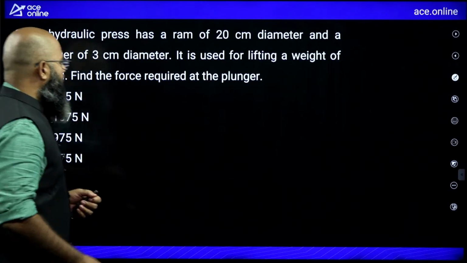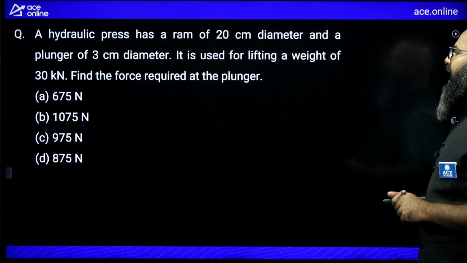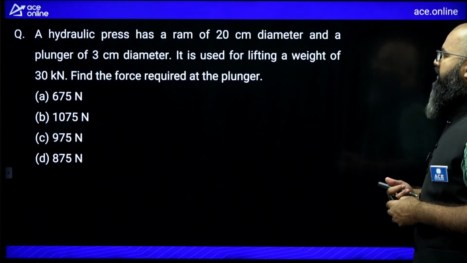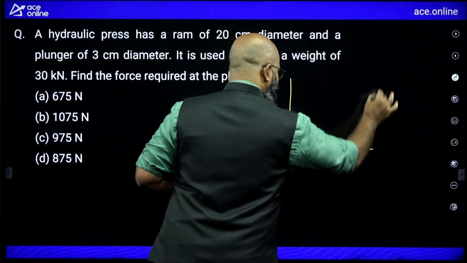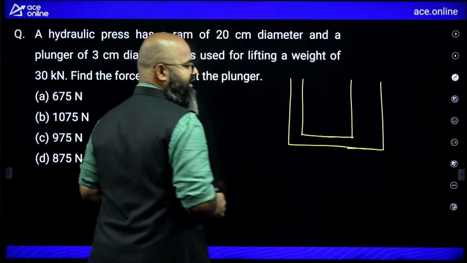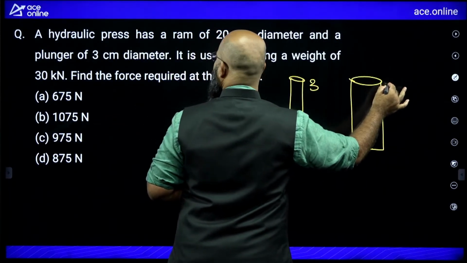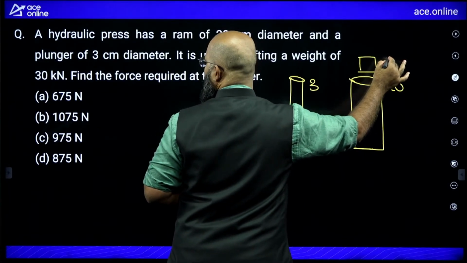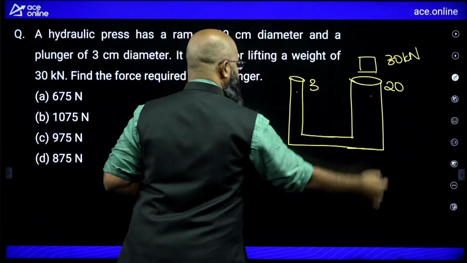Moving further, look at this question. It's a question on hydraulic press. A hydraulic press has a ram of 20 centimeter diameter and a plunger of 3 centimeter diameter. It is used for lifting a weight of 30 kilonewton. Find the value of force required. This should be very simple. Without drawing a diagram, you should be in a position to recall what happens in the case of a hydraulic press. This diameter is equal to 3, and this diameter is equal to 20 centimeter. And you have to lift over here a load which is equal to 30 kilonewton. So you can say the pressure here and here both will be the same.